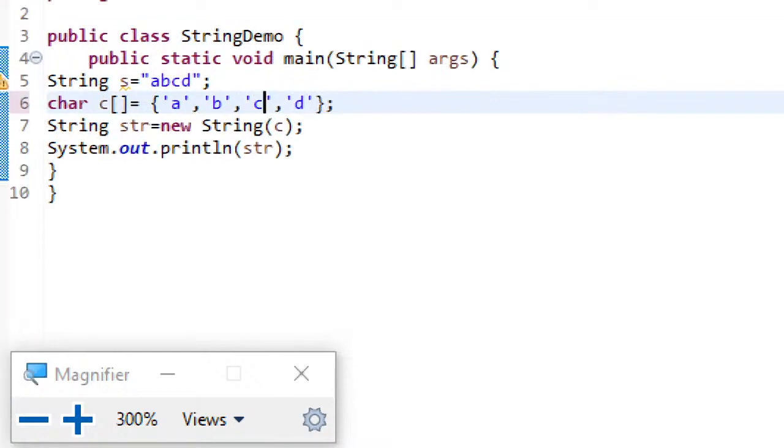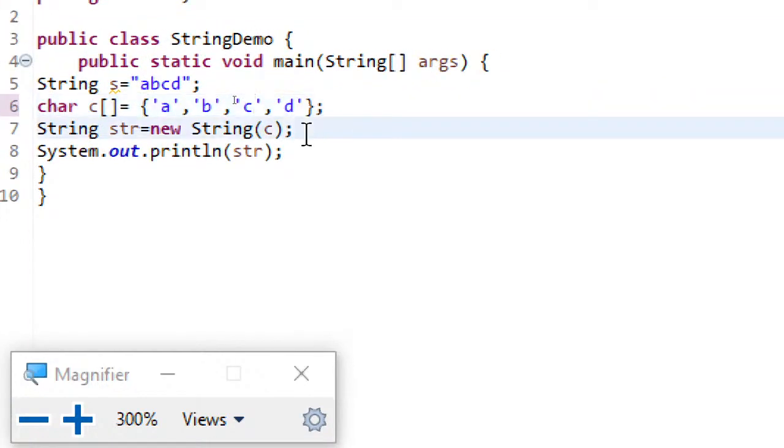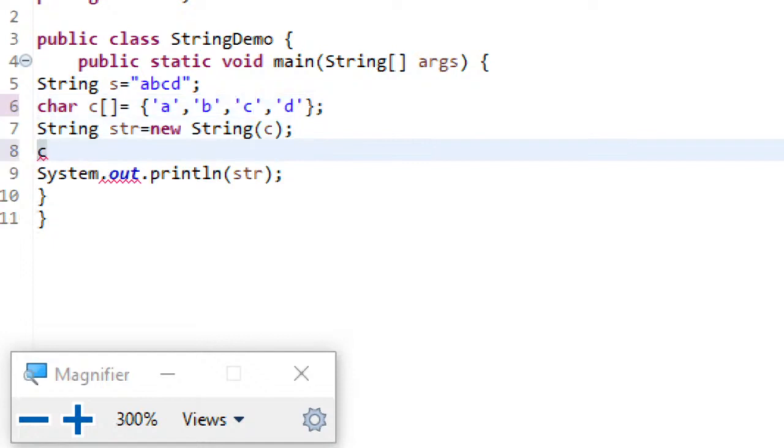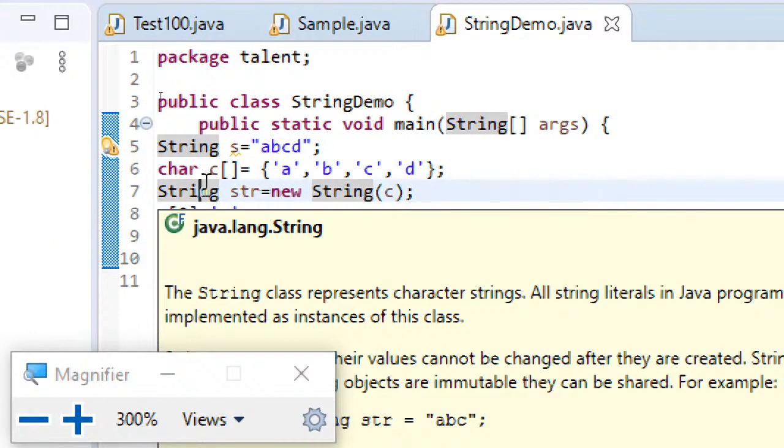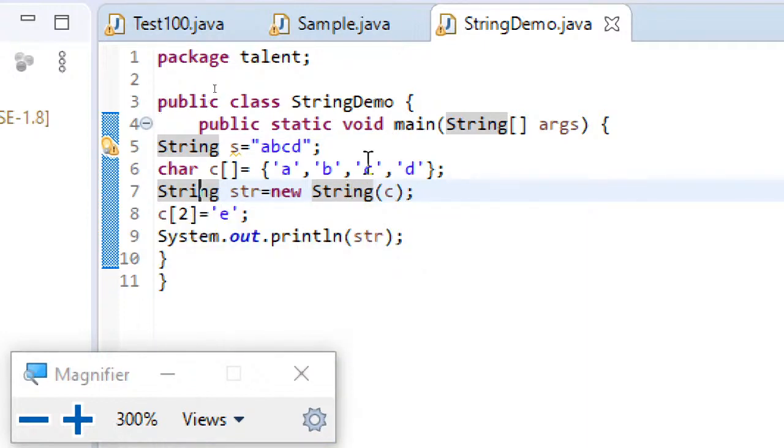If I just do this, C of 2 equal to E. So observe this. Now what I am doing is, after creating the string with the character array, I have just modified the second indexed character in the C array to E. That is, I just made it ABED.